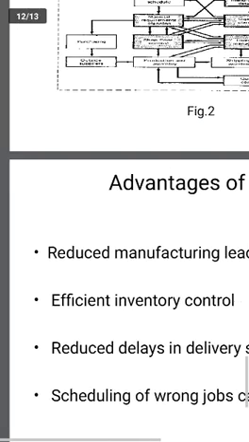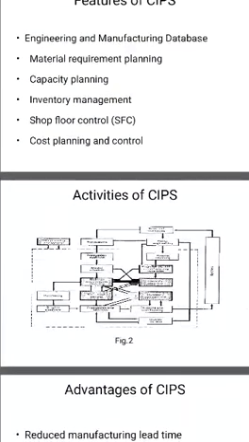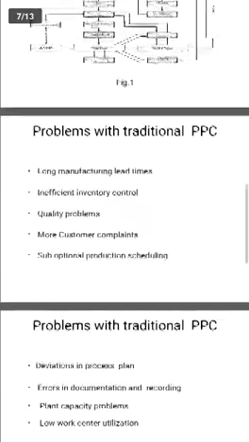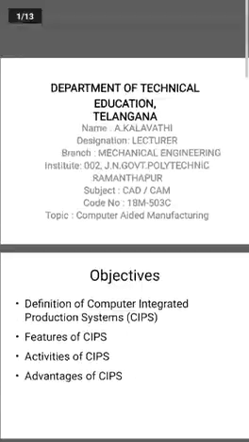Some activities also we have studied. What are the different activities in this planning? Planning, routing, scheduling, loading. All these are activities of this planning. And the differences between the interactive production planning system and the computer planning system.